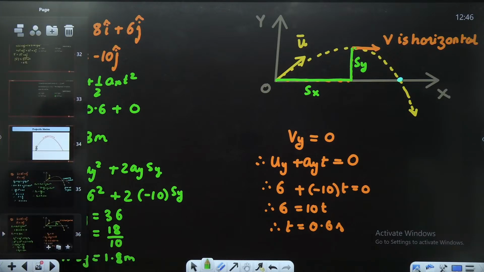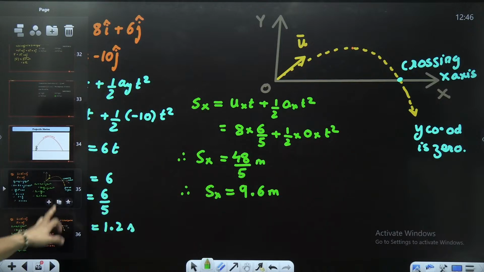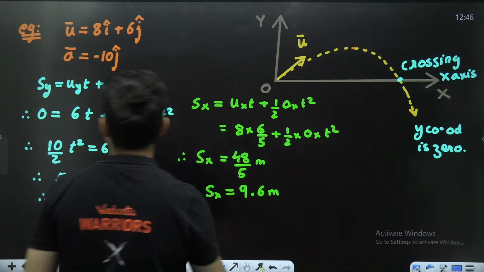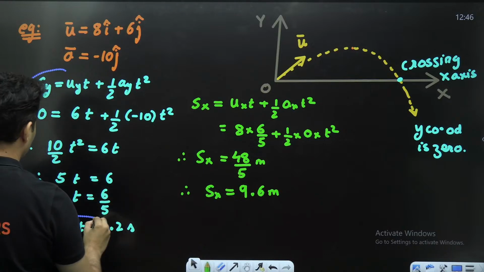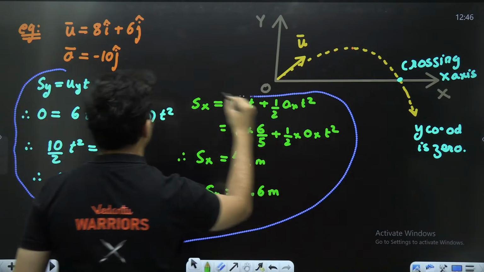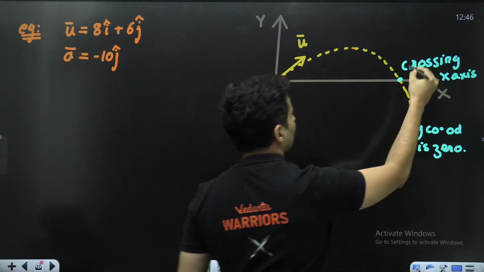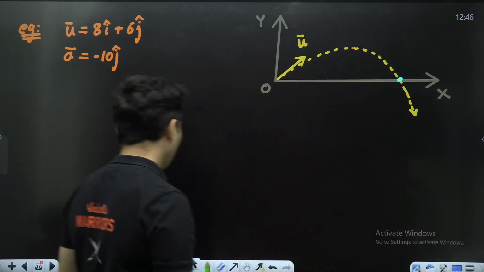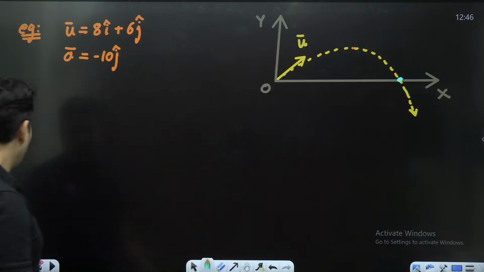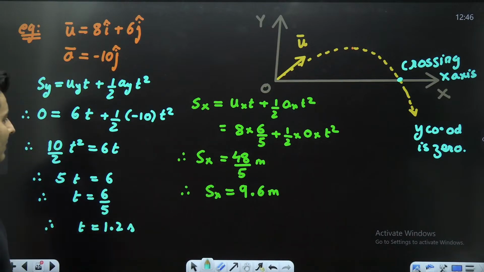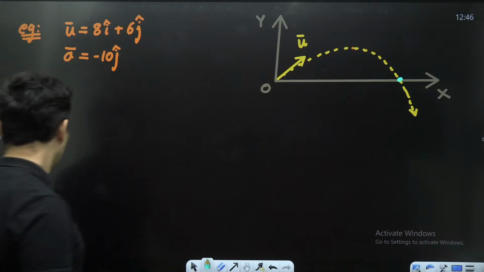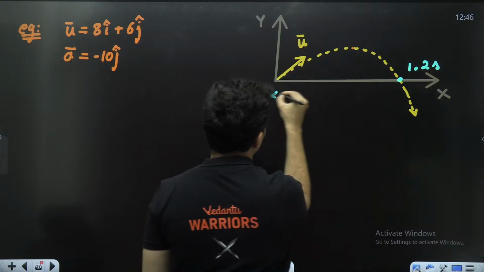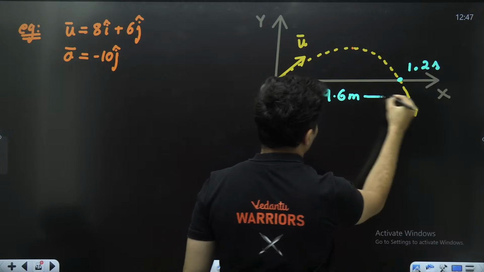I'll tell you what is the significance of doing this entire question. See guys, when did it cross the x-axis? It crossed at 1.2 seconds, and where? At 9.6 meters. So it crossed here at 1.2 seconds and this distance was 9.6 meters.